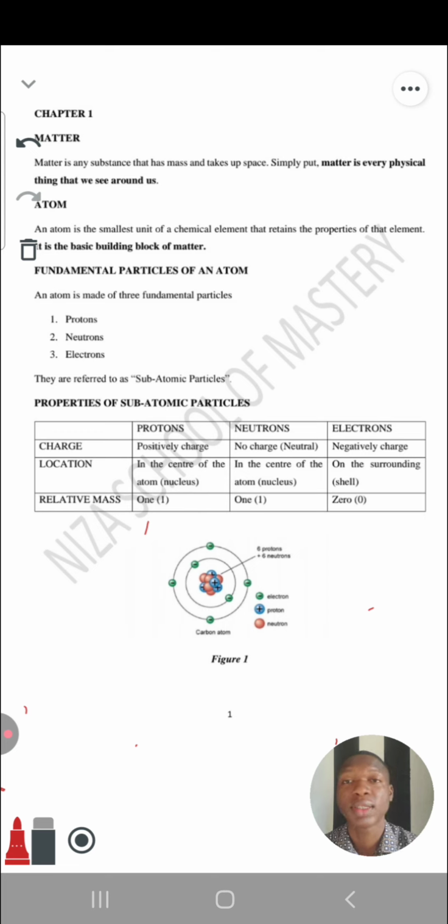Now let's read. Matter is any substance that has mass and takes up space. I'm sure that's fundamental. Everybody knows that. That's basic. Okay, so let's read on. Simply put, matter is every physical thing that we see around us, and that's it. That's the main point you need to know there. Matter is every physical thing that you see around you.